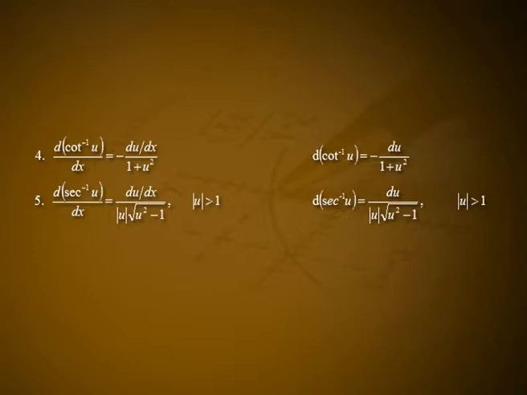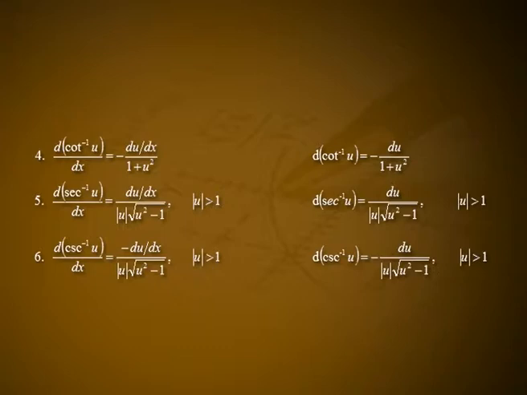Fifth one, d by dx of sec inverse of u is equal to du by dx divided by modulus of u into square root of u square minus 1 for mod u greater than 1. D of sec inverse of u is equal to du divided by modulus of u into square root of u square minus 1 for mod u greater than 1.